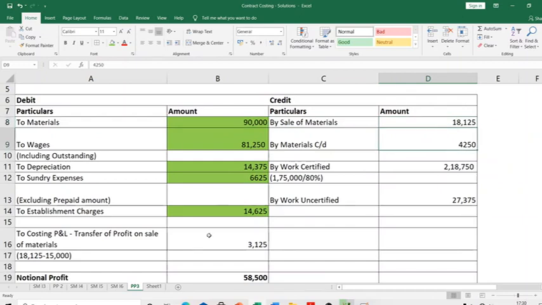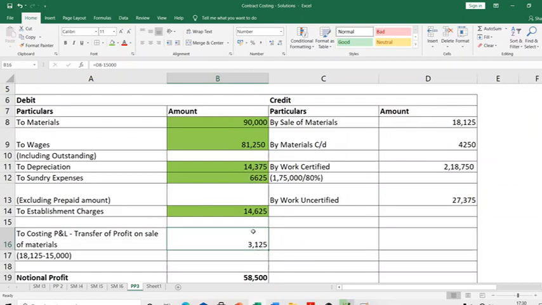So what I am doing is transferring the profit to costing P&L and removing it from my contract account. This profit was not given to me by the contract. It was given to me because the materials are sold. It's not the notional profit that the contract is giving me. It's the profit that the material sale is giving me. So remove it, throw it to the costing P&L.